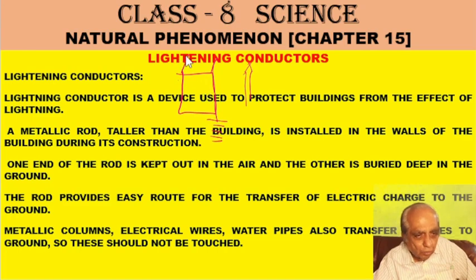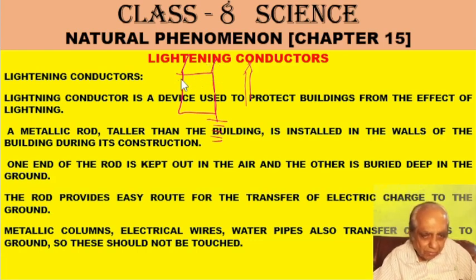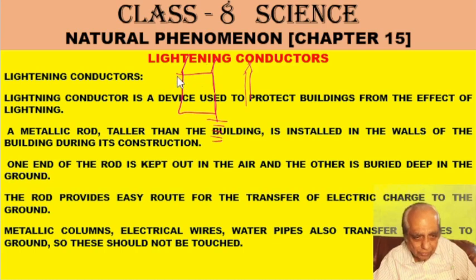So all buildings, especially tall buildings, have many lightning conductors, so that lightning goes to the earth. You should ensure that all the lightning conductors are in proper shape, meaning nothing has got broken, then you are safe inside the building. Even if there are any metallic columns, electrical wires, or water pipes, current may flow through them also. So you should not touch those, because current might be flowing in them due to lightning, and then you may get a shock. That precaution you should take.